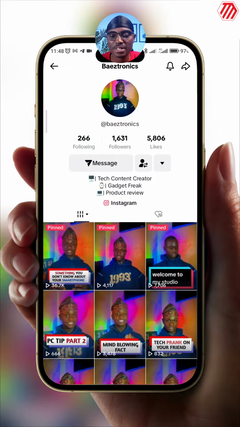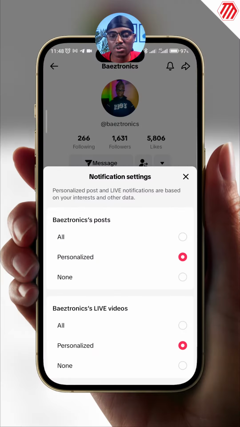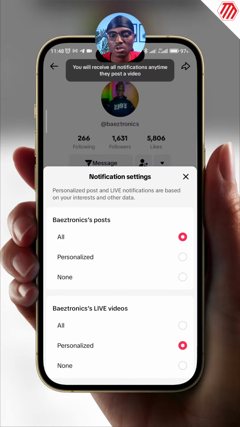You're on TikTok, Instagram, Facebook, X, or YouTube and you want to be notified whenever your favorite content creator drops a particular update, you don't need to ask to be tagged in that video. That would be selfish on your side and suicidal on his side. This is what you need to do to get notified each time he or she makes a post. On TikTok, go to the creator's profile. Tap on the bell icon at the top right corner and select all for posts and all for live.